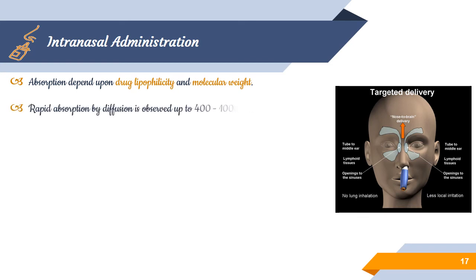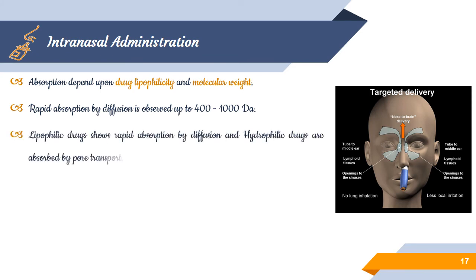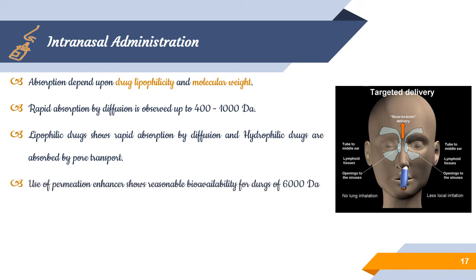Rapid absorption by diffusion is observed in the 400 to 1000 Dalton range. Up to 400 it has better diffusion, whereas toward 1000 it diffuses gradually more slowly. Lipophilic drugs show rapid absorption by diffusion, whereas hydrophilic drugs show poor absorption and are transported through a poor transport process. The use of a permeation enhancer shows better bioavailability enhancement for drugs with a size around 6000 Daltons.